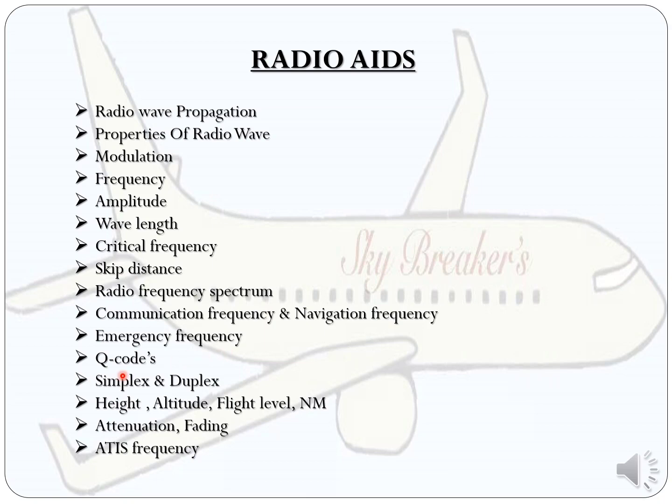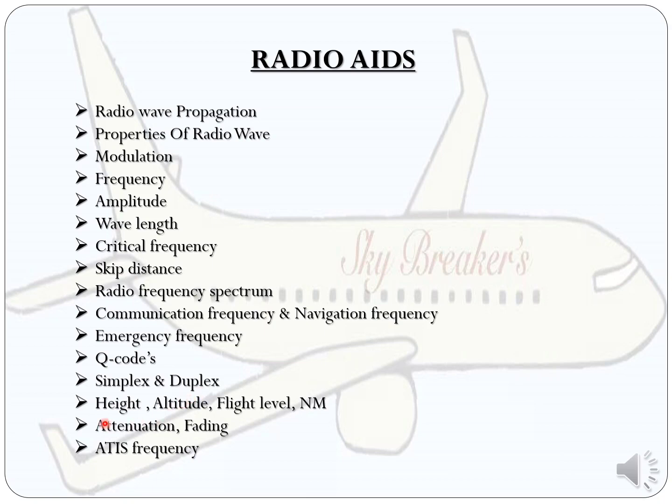Next they can ask about Q codes and QNH, QFE, QNE, what is QFF, QDM, QUJ, QBD, QDR, etc. And then they can ask about simplex and duplex. Simplex is normally one-way communication, that is nothing but televisions and radios. Duplex is two-way communication, that is normally mobiles and walkie-talkies.